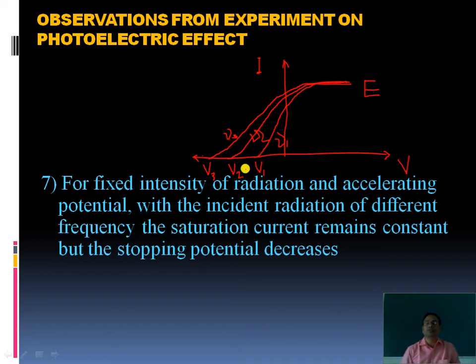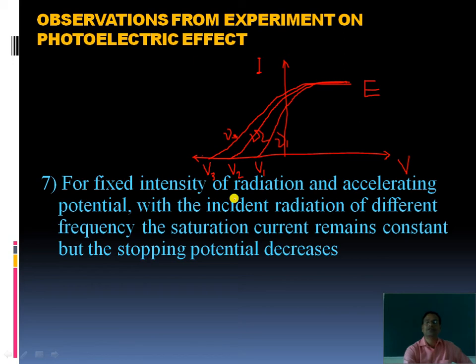Here is a relation between stopping potential and frequency of incident radiation. So stopping potential depends upon frequency, it is independent of intensity, and before that current was dependent on intensity for fixed frequency, for fixed PD.